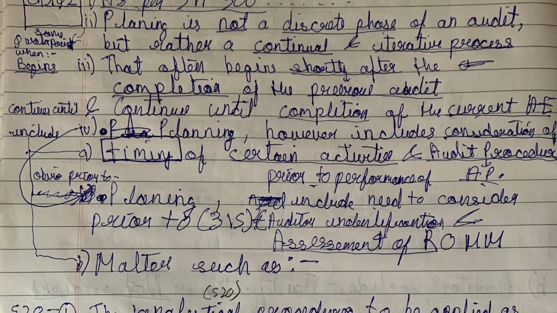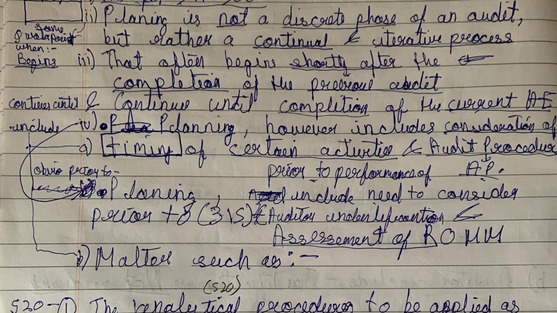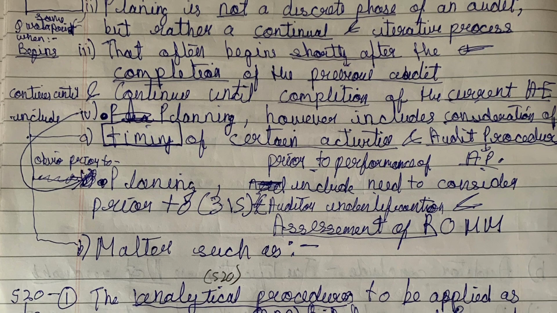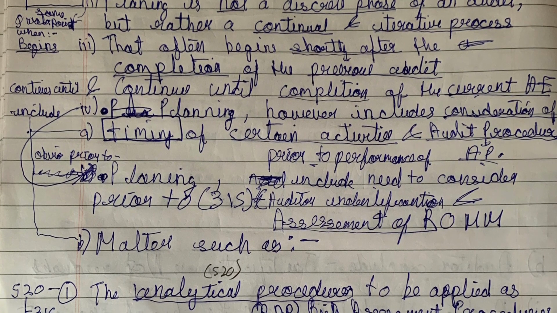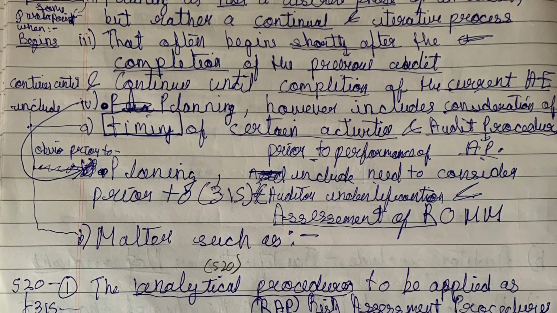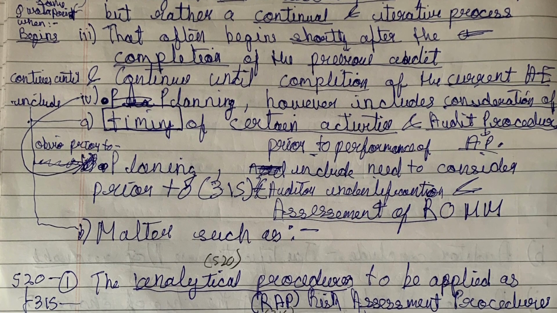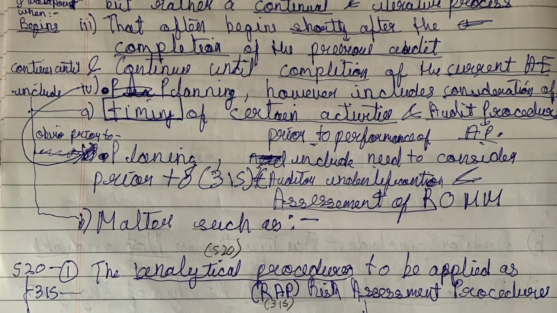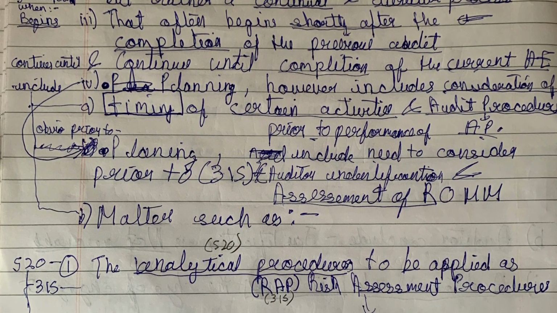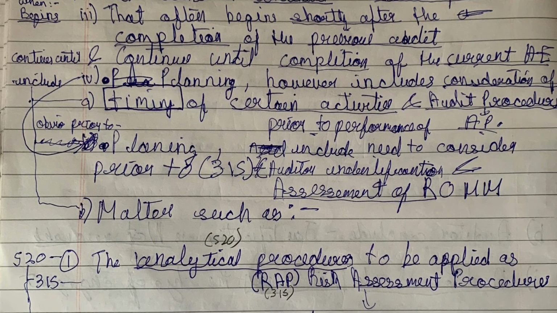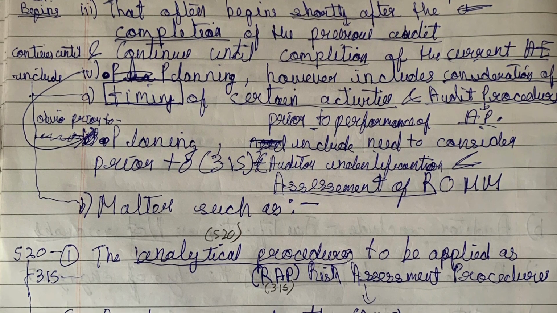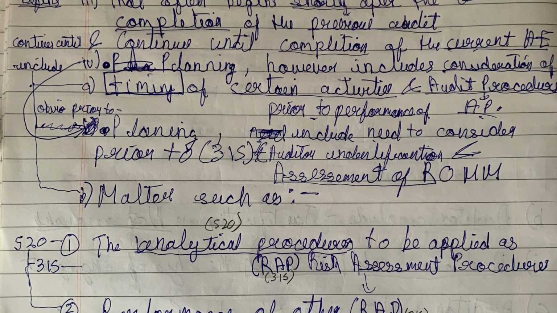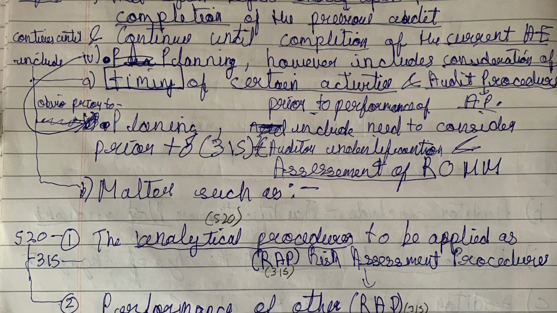This point we discussed in the relationship between overall audit strategy and audit plan, that planning and overall audit strategy is not a discrete phase of audit, but rather a continual process. Plans keep on changing, we need to move along with them. And the second point is that it often begins shortly after completion of the previous audit, obviously, and continues until the completion of the current audit. Very easy, obvious thing.